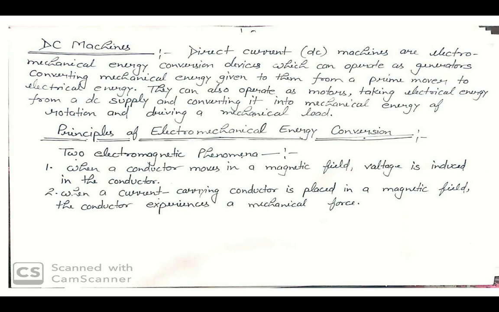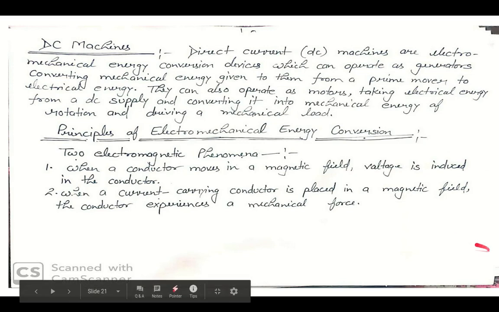This is due to the fact that the energy storing capacity of a magnetic field is much greater than that of the electric field.